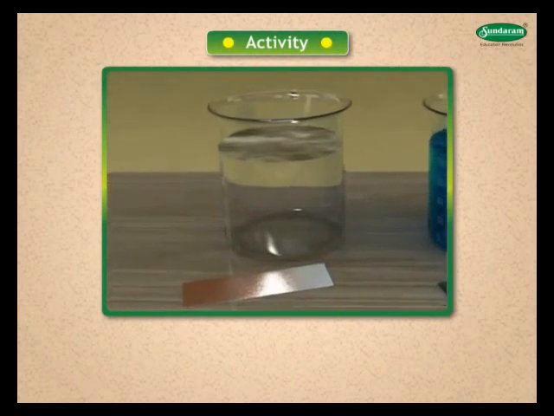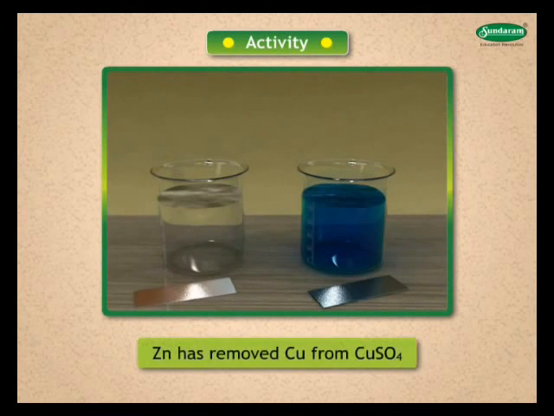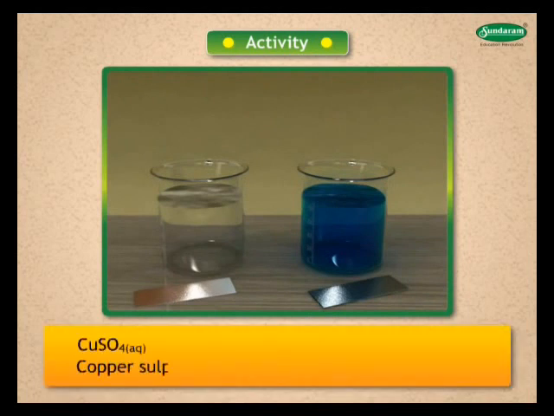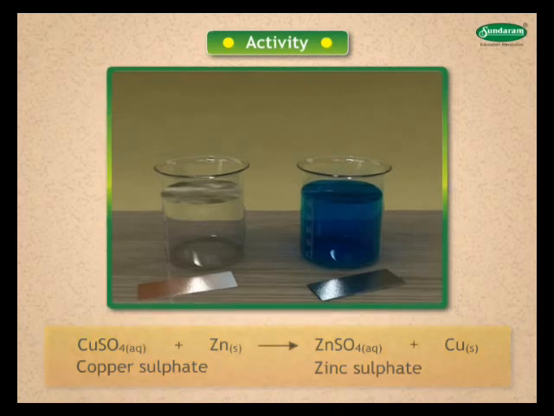In the reaction shown, zinc replaces copper to form zinc sulfate. In the activity, zinc, which is more reactive than copper, has removed copper from copper sulfate. CuSO4 aqueous plus Zn solid gives ZnSO4 aqueous plus Cu solid.